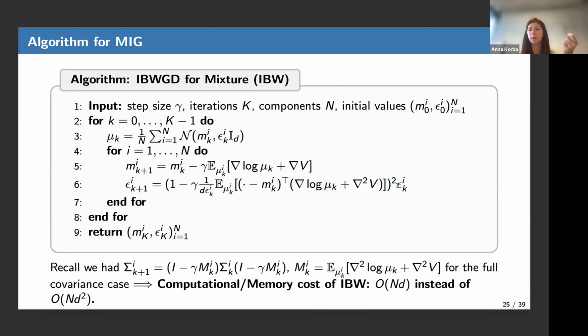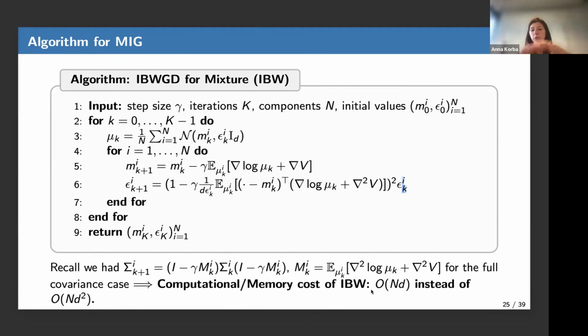So recognize that epsilon ki is basically the equivalent of this, and this 1 minus gamma gradient squared is the equivalent of 1 minus gamma m, 1 minus gamma m. So what do we see? First, in the isotropic Gaussian case it's even more clear that the variance remains positive, because we are basically multiplying the previous variance by 1 minus gamma something, squared.